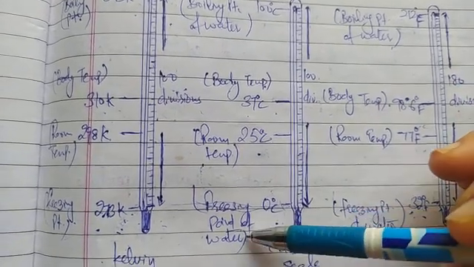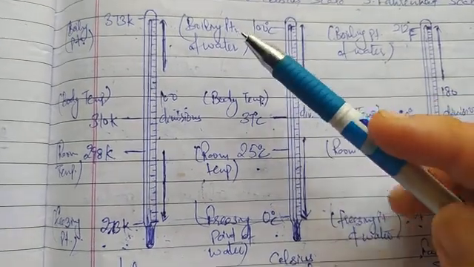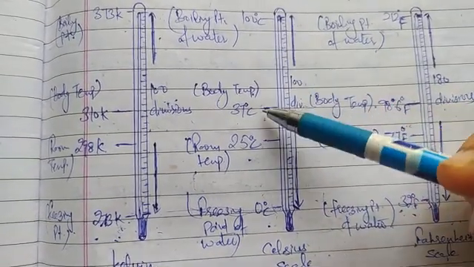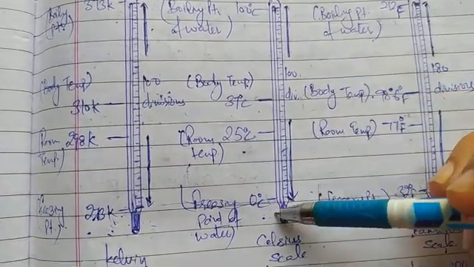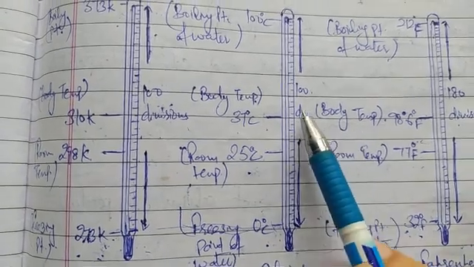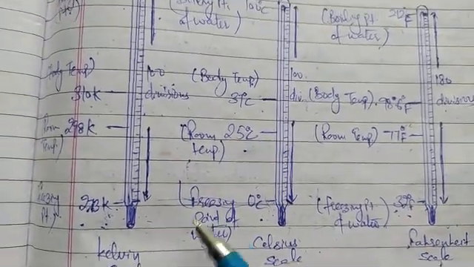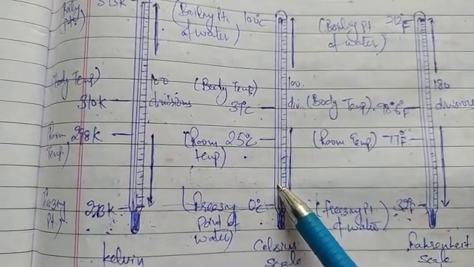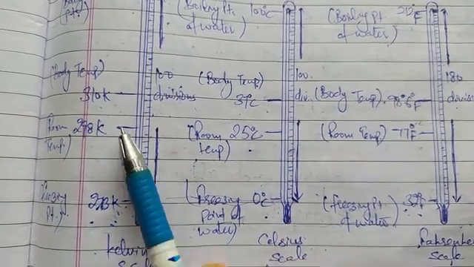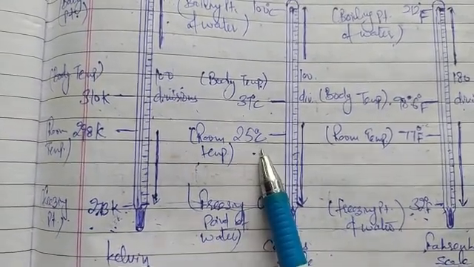Next is the Celsius scale. In the Celsius scale, the freezing point of water, or the lower fixed point, is 0 degrees Celsius, and the upper fixed point, or the boiling point, is 100 degrees Celsius. When we subtract 0 from 100 degrees Celsius, we get 100 divisions. That means there are the same divisions on the Celsius scale as on the Kelvin scale between these two reference points, and here the room temperature is 25 degrees Celsius. In Kelvin it is 298 Kelvin, but in Celsius it is 25 degrees Celsius.